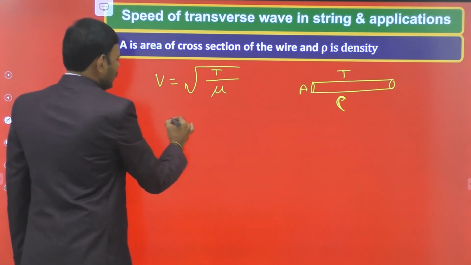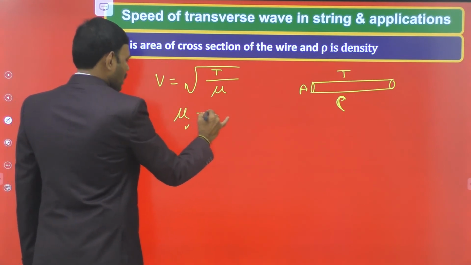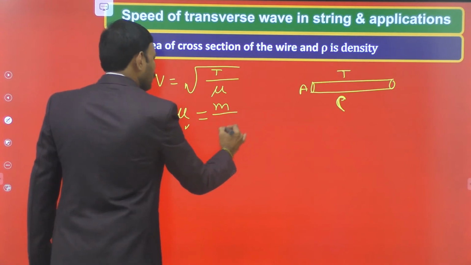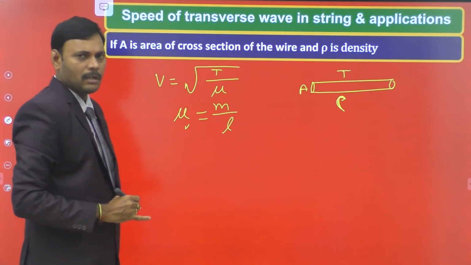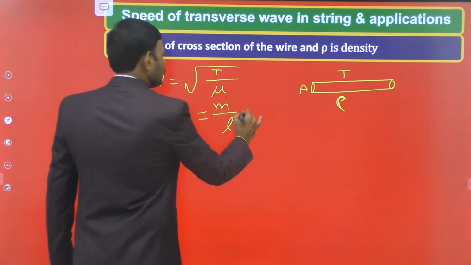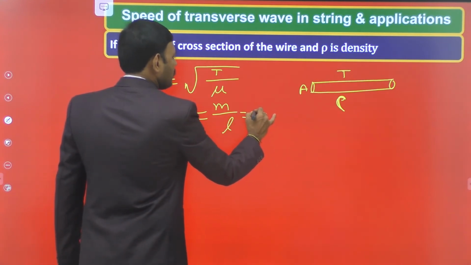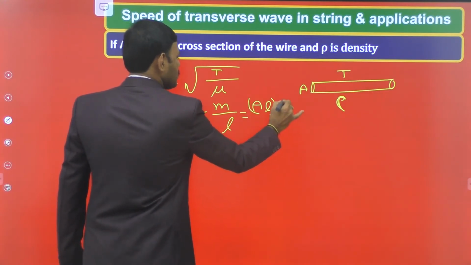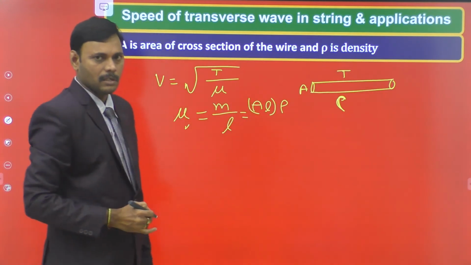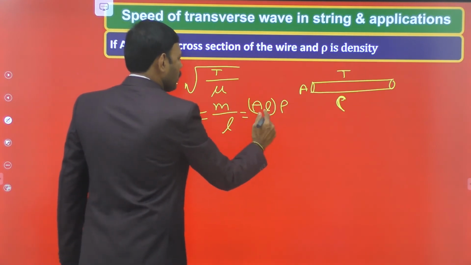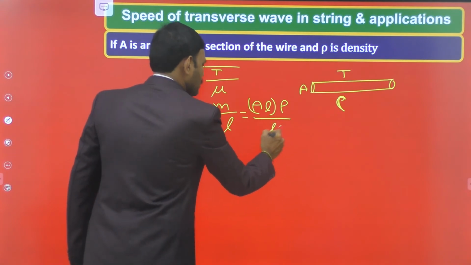So let us come to the linear density modification. Linear density is mass per unit length. Let m be the mass of the given vibrating string, L is its length. Then linear density is mass per unit length. Mass is equal to volume into density, that is area of cross section into length into density. Mass by L, L gets cancelled.